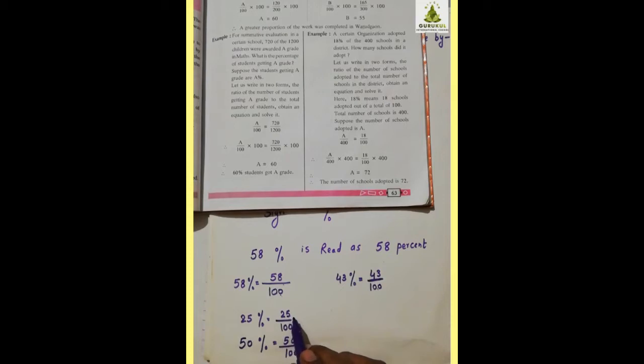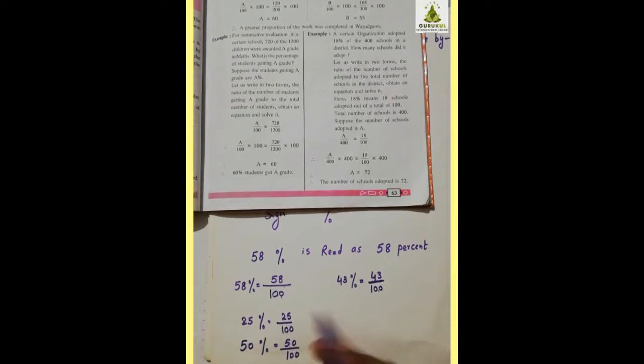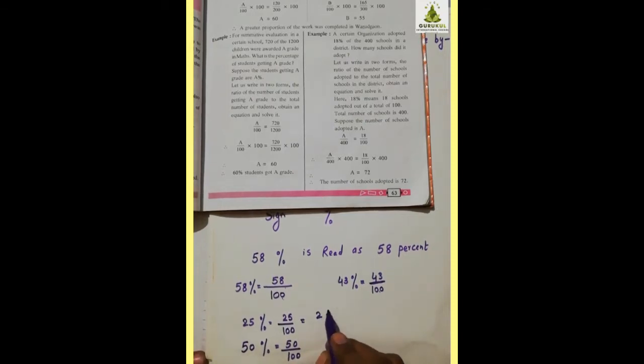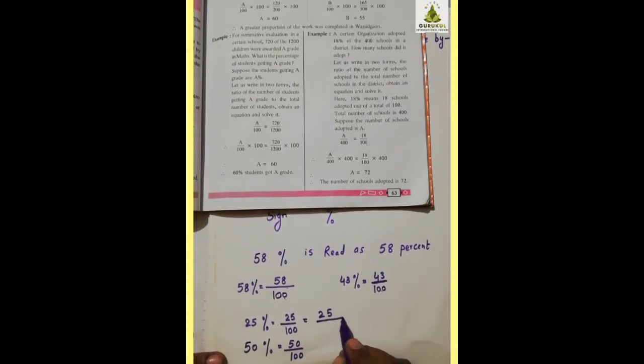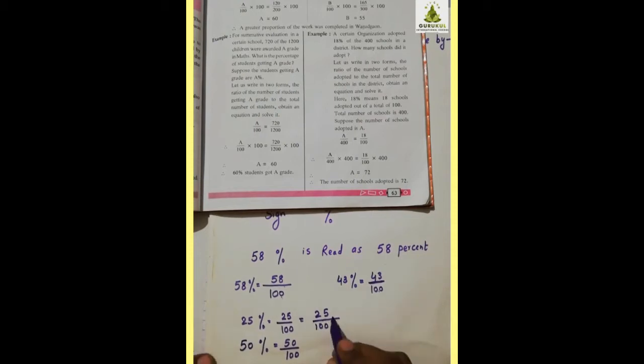By division. When you divide, the fraction becomes smaller and smaller. When you multiply the numerator and denominator, the fraction becomes bigger and bigger. Remember this. When you divide something, it becomes smaller, and when you multiply something, it becomes bigger. Now see this one. I can divide this 25 numerator and denominator by which number?